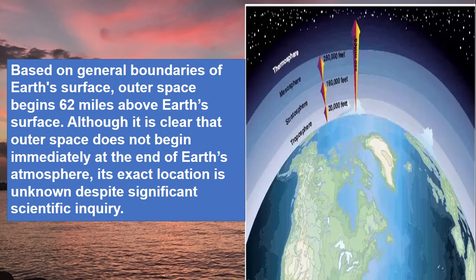Based on general boundaries of Earth's surface, outer space begins 62 miles above Earth's surface. Although it is clear that outer space does not begin immediately at the end of Earth's atmosphere, its exact location is unknown despite significant scientific inquiry.